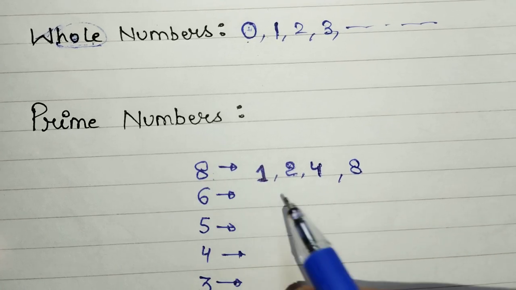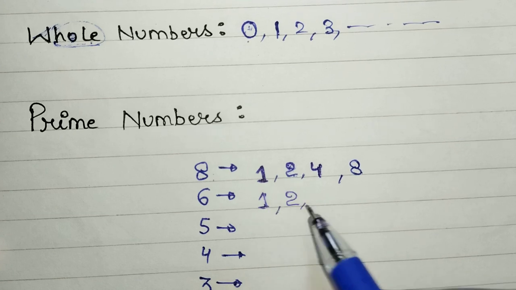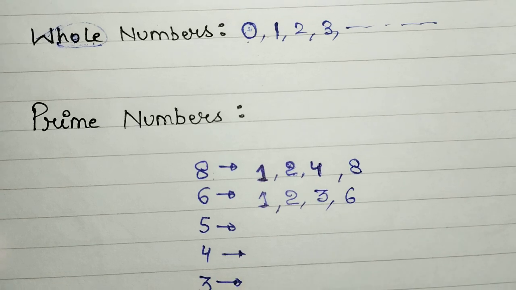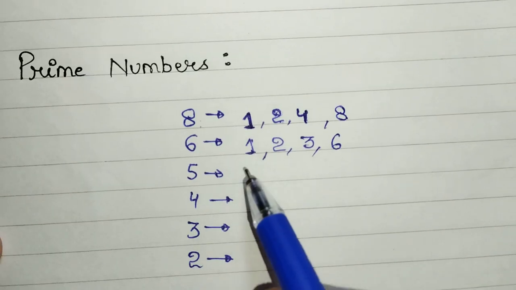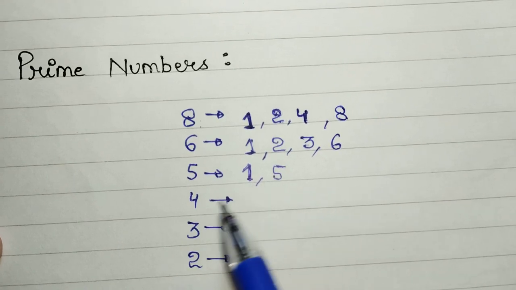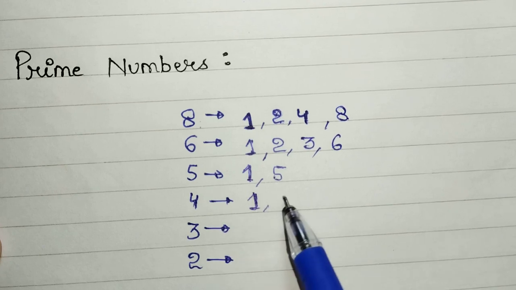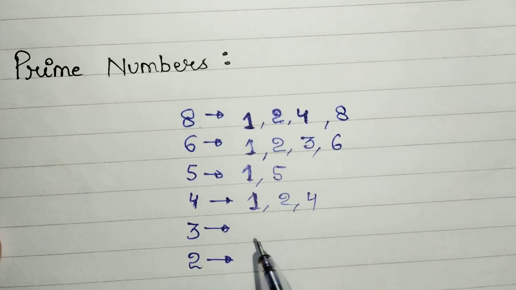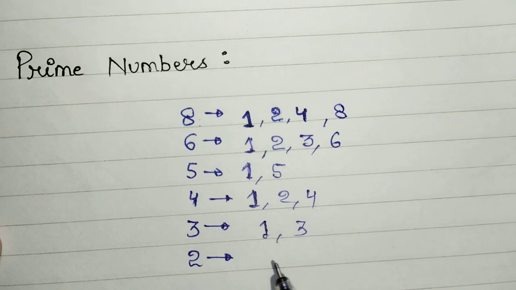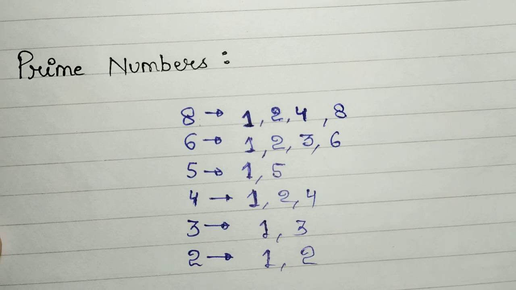Similarly for 6 we have 1 can divide 6, 2 can divide 6, 3 can divide 6, and 6 can divide 6. For 5, 1 can divide 5, 5 can divide 5, right? For 4, 1 can divide 4, 2 can divide 4, and 4 can divide 4. 1 can divide 3, 3 can divide 3. 1 can divide 2, and 2 can divide 2, right?